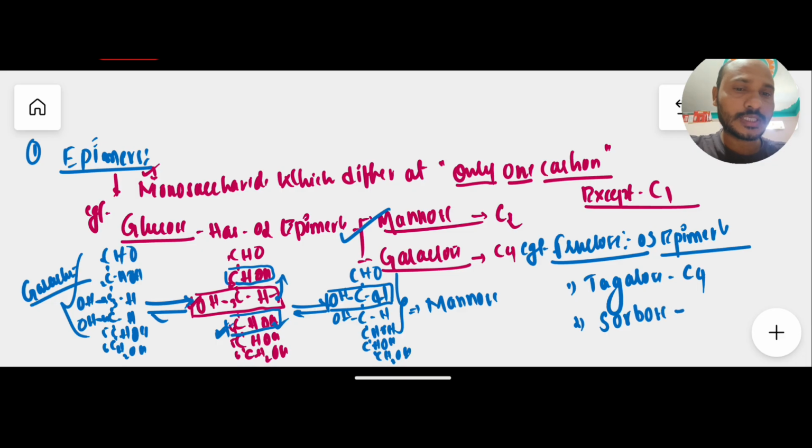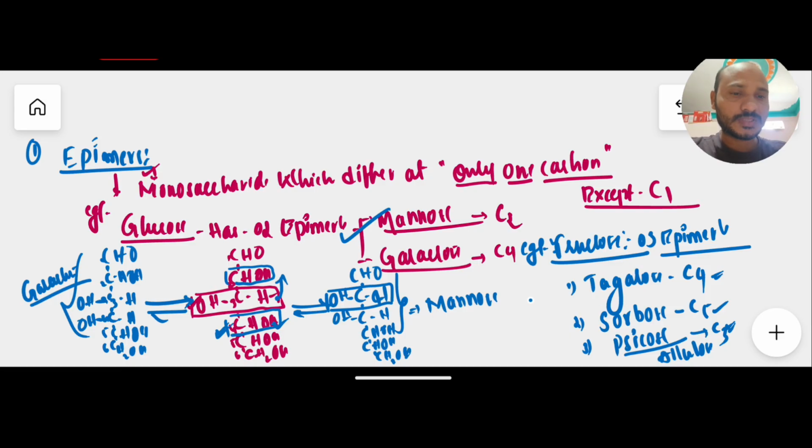Here the change is at carbon number 5, and the third one is psicose, also called allulose. Here the change is at carbon number 3. So if there is a change in the configuration of fructose at carbon number 3, 4, or 5, all these are the epimers of fructose. Remember, tagatose changes at carbon number 4, sorbose at carbon number 5, and psicose at carbon number 3 of fructose. So this is all about the important concept.